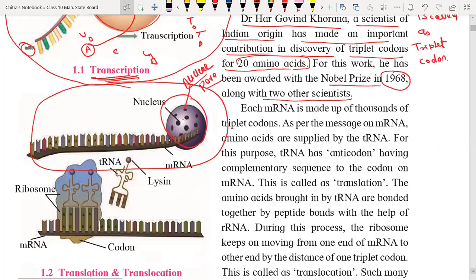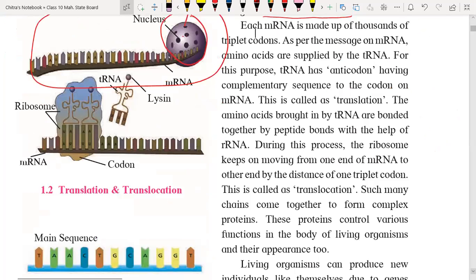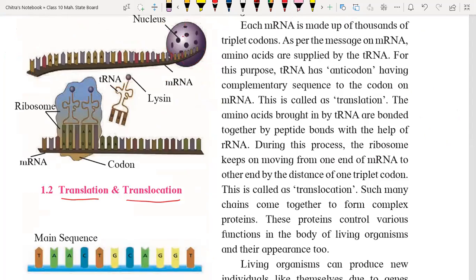Okay. So now we are going to discuss the next two processes called translation and translocation. Sir, that scientist name is Dr. Hargovind Khurana. Yes, Khurana.